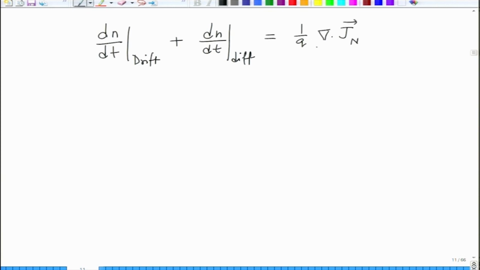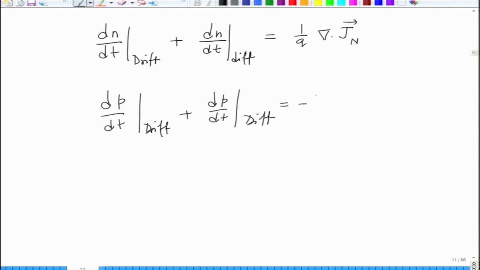This is what we did earlier. Similarly, I can write dP by dt drift plus dP by dt diff. Just correlating with what we did earlier, this would be del over J P.